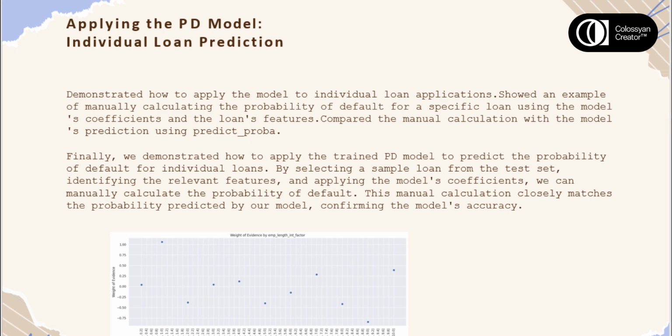Finally, we demonstrated how to apply the trained PD model to predict the probability of default for individual loans. By selecting a sample loan from the test set, identifying the relevant features, and applying the model's coefficients, we can manually calculate the probability of default. This manual calculation closely matches the probability predicted by our model, confirming the model's accuracy.